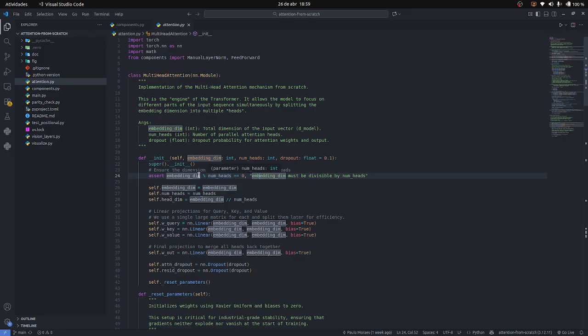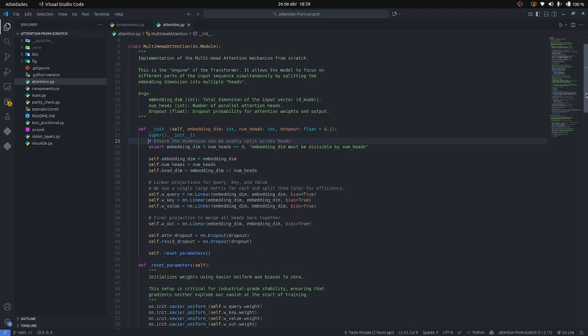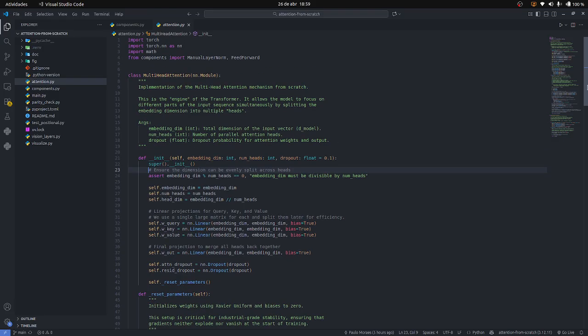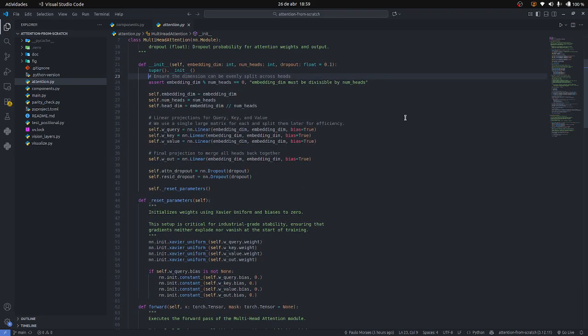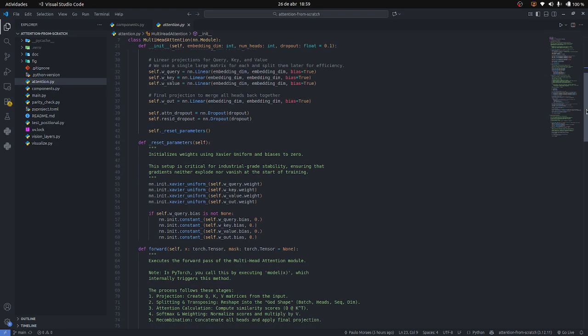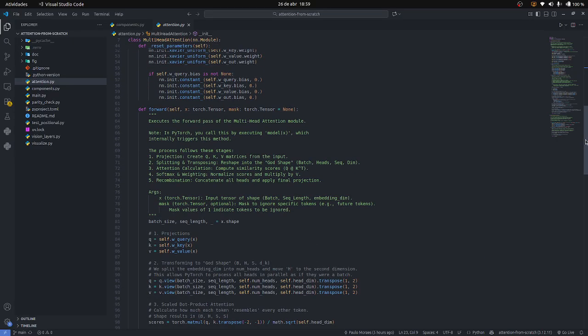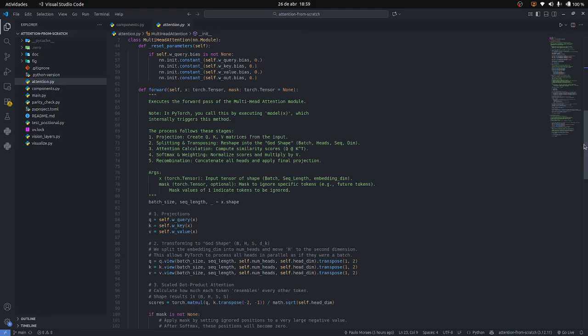Here we have an assert that ensures the dimension can be evenly split across heads. This is super important to ensure the multi-head attention process. Then we have a reset parameters here using Xavier uniform and biases set to 0. Then we have a forward process that is in 5 steps.